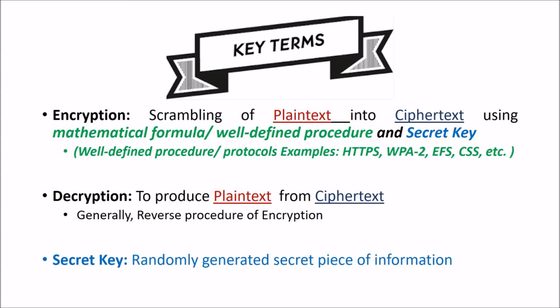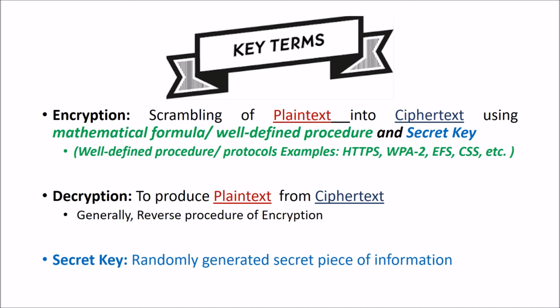Another one is WPA2, which is Wi-Fi Protected Access, popularly used to secure the data over Wi-Fi networks. Some more examples are EFS, that is Encrypted File System, and CSS, that is Content Scrambling System. These are two popular protocols which are used to safeguard the data on disk.